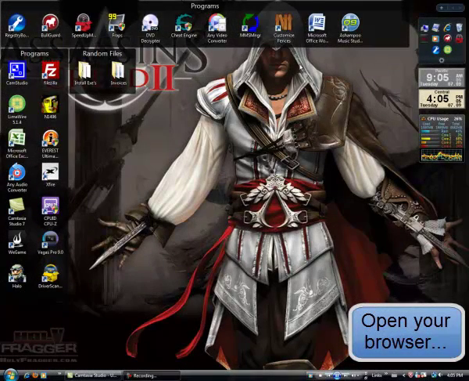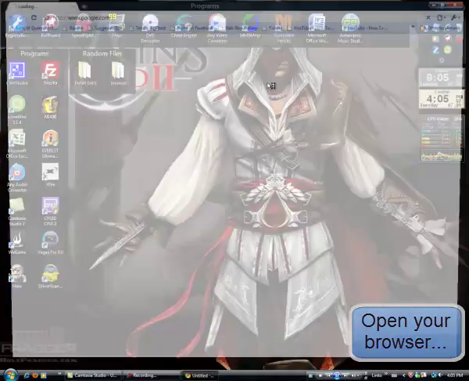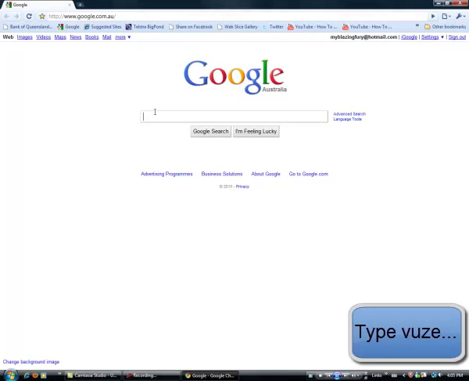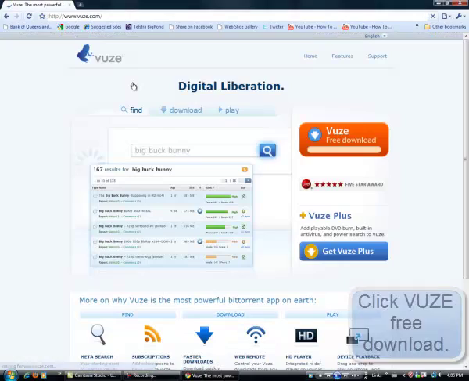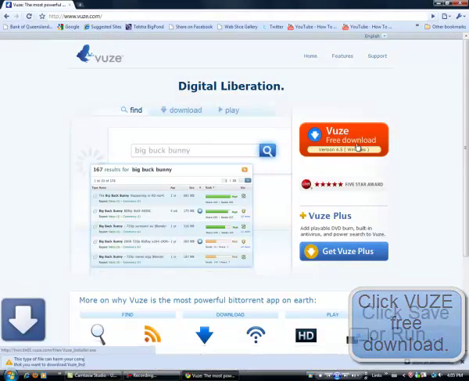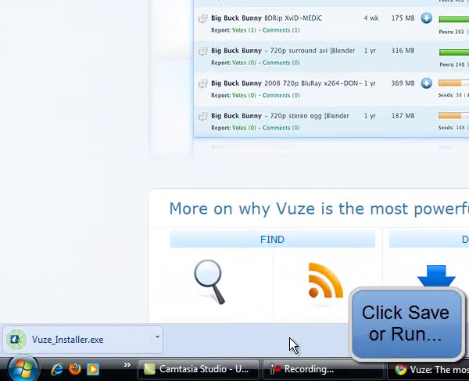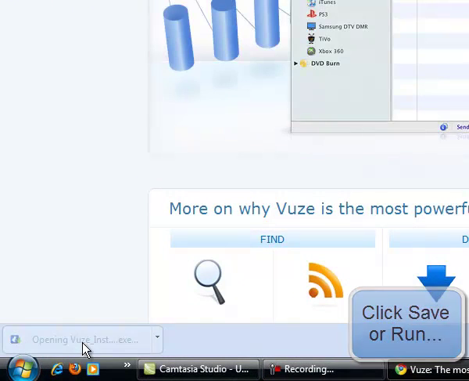First, open your browser. Go to Google and type Vuze in the search box, then hit enter. Click on the first link. Now click on Vuze free download, click save, and open the installation program.